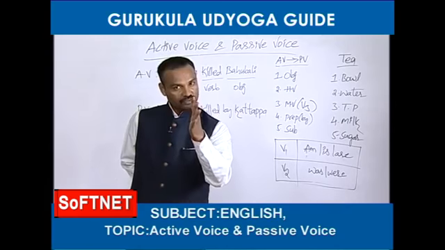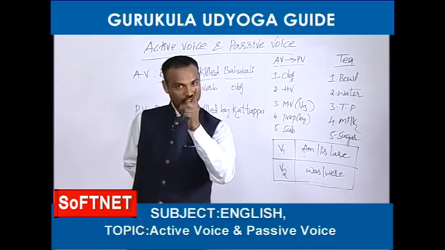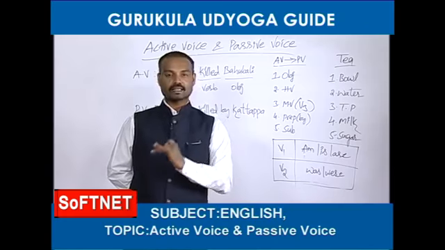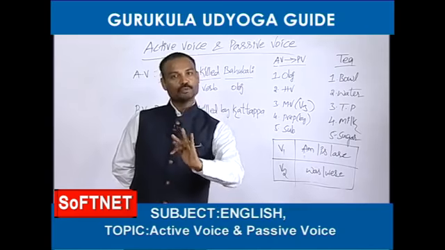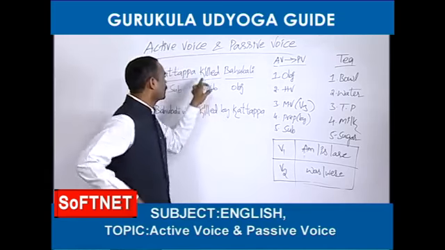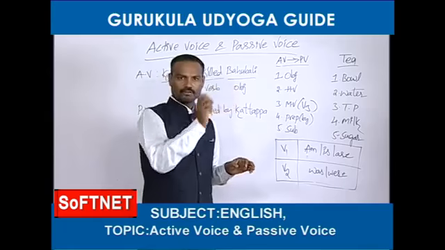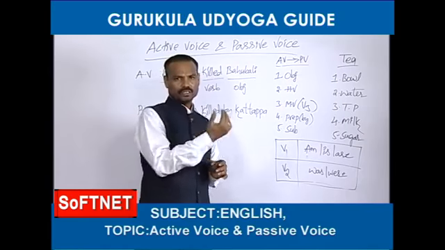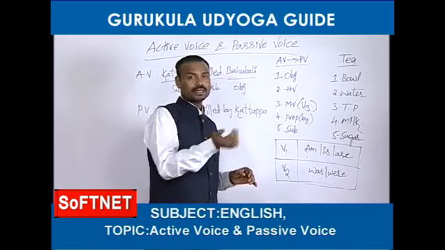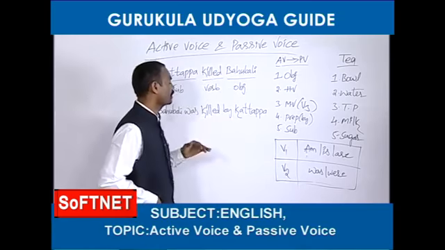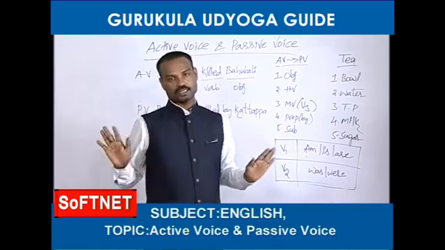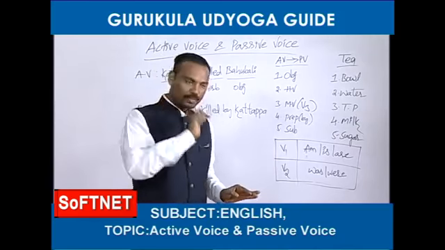But whatever verb has been given in the activise, that should be changed into the third form. If it is in the third form, no problem at all. We can write it as it is. In case they don't give the verb in the third form, we have to change it into the third form. Kill, killed, killed: V2 and V3, these two are the same. It is called a regular verb. V2 and V3 are same here. So this is the main verb here. What next? Preposition. We should use by as a preposition here.